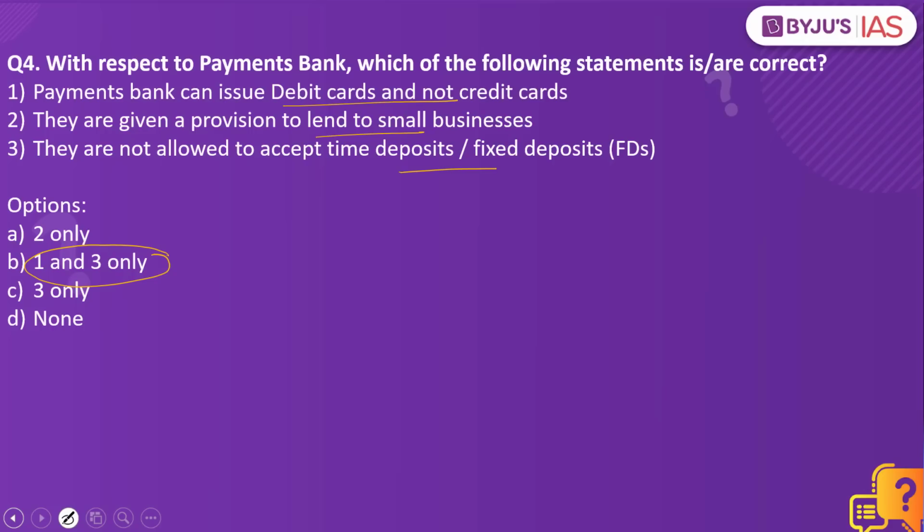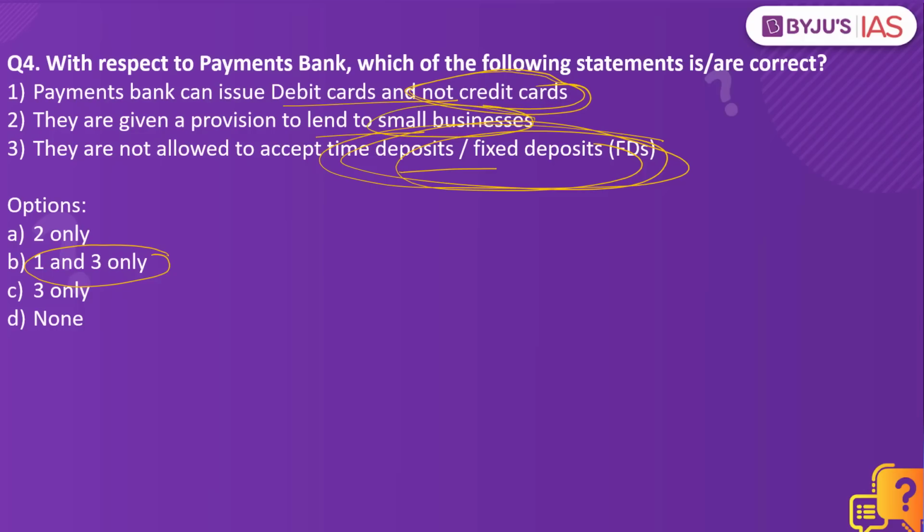Generally, when it comes to commercial banking, what would happen? You would be able to make deposits as well. These deposits can be in the form of current account, savings account, and it can be fixed deposits as well. But when it comes to the payment bank, they are not allowed to accept time deposits or fixed deposits, but you would be able to have a savings account or the current account. These payment banks can also give you debit cards, but they cannot issue credit cards. And they cannot lend even to the small businesses, which is why the second option is wrong and only 1 and 3 are right. So it is B for this particular question.